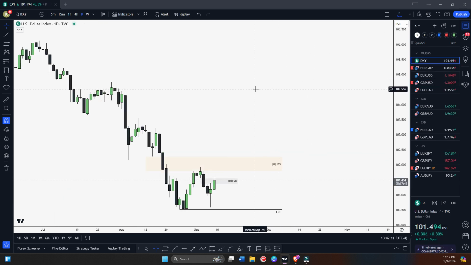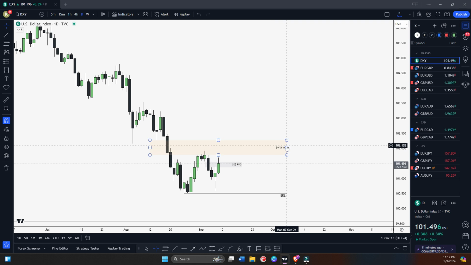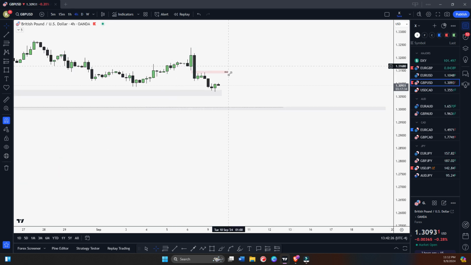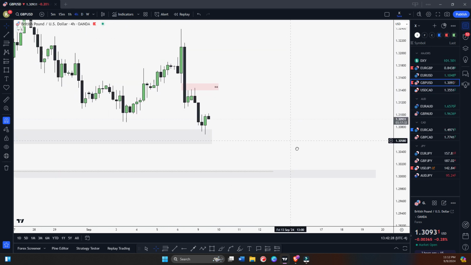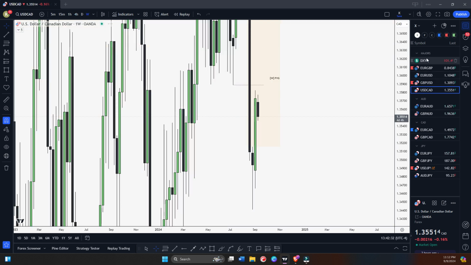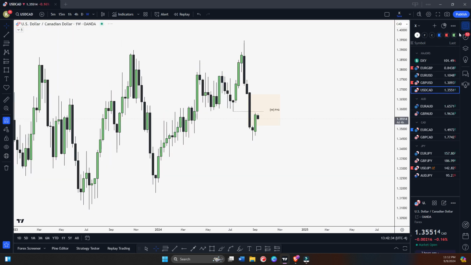But DXY is looking so clean because it rejected from this weekly bearish fair value gap. It created a new daily bearish fair value gap, and if it holds and starts giving me rejection, then of course I'll be looking for EU GU. But right now I just want to wait for the setup to form. So nothing for me right now. I'll wait for DXY.